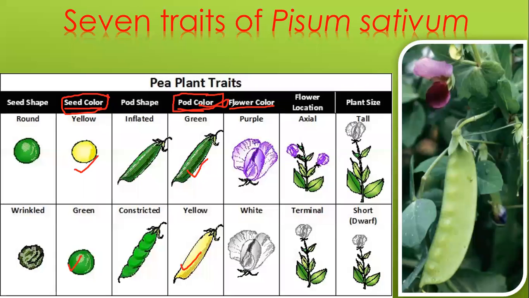Next is flower color. Purple is a dominant. You will be using the term capital P for purple. And what would be the term for white?